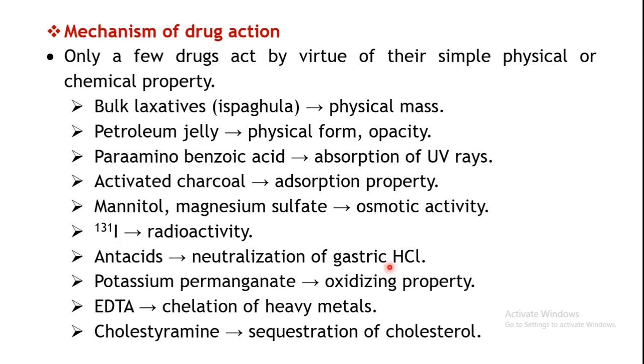Antacids neutralize the gastric HCl. That's how they help in reducing the acidity. Then potassium permanganate, its oxidizing property is responsible for its action. Then EDTA chelates the heavy metal. Cholestyramine sequesters the cholesterol. So these are some of the mechanisms which have been quoted over here. There are very few examples where the physical and chemical property of the drug is actually responsible for the action.